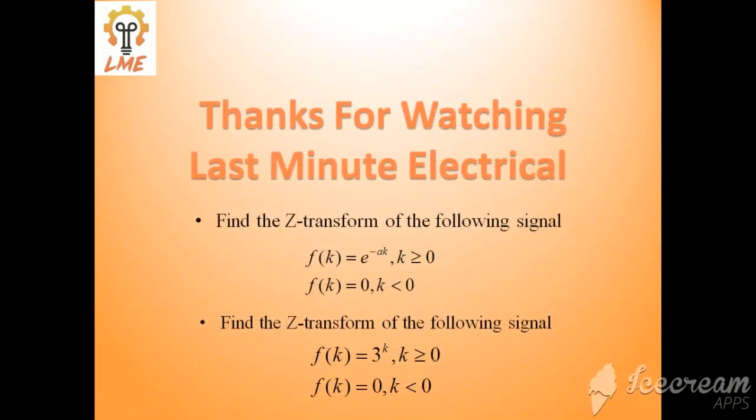As per this lecture, this is your homework. See guys, in my previous lecture, this is the first assignment I have given, but there actually I have written t. Here t should be replaced by k. Why? Because we perform z transform for discrete sequence and Laplace transform for continuous signals. But I overlooked this and wrote t in place of k, but actually it should be k. These are the two questions that I am giving as per this lecture.